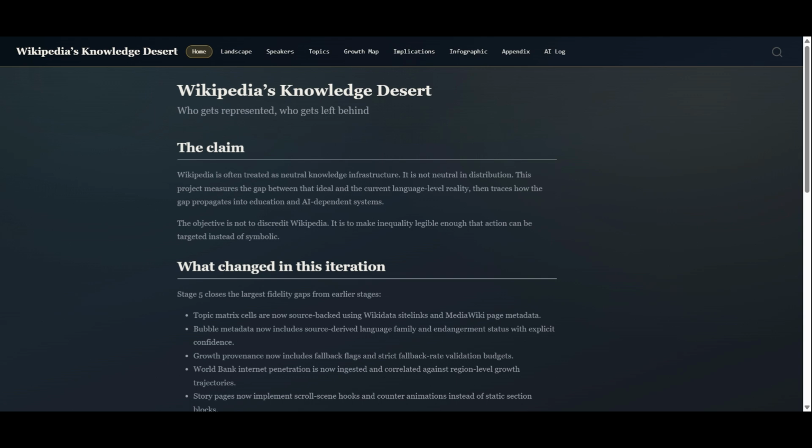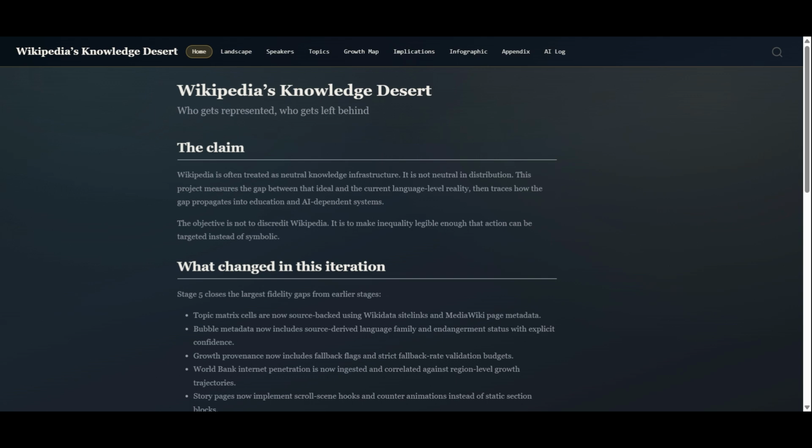Our project includes a clean data pipeline with validation checks and key metrics like top 10 share, inequality score, and mapping coverage. Then we have static charts like long tail and representation. Then we have interactive visuals, including a language bubble explorer with filters. Then we have topic coverage metrics with click details. You click on a single component, or single box in a matrix, and it shows you different information.